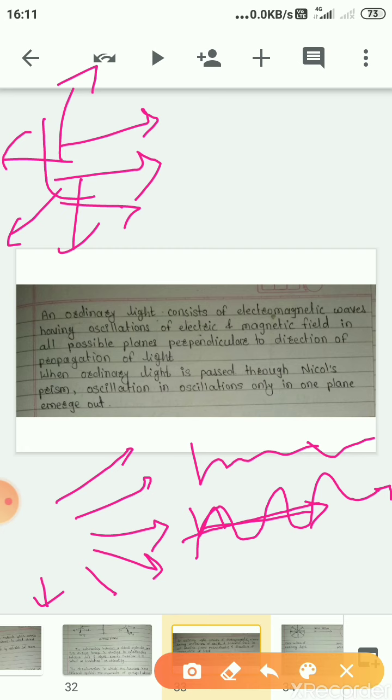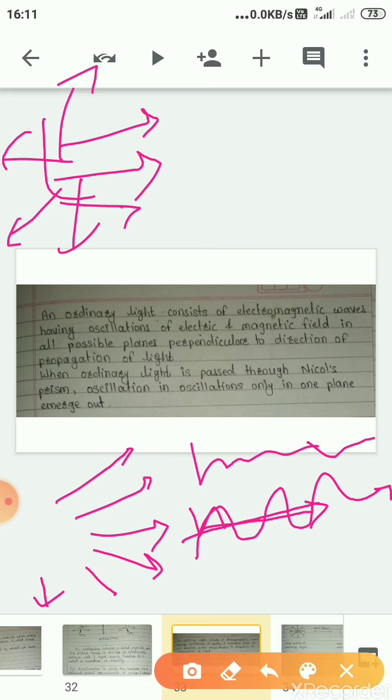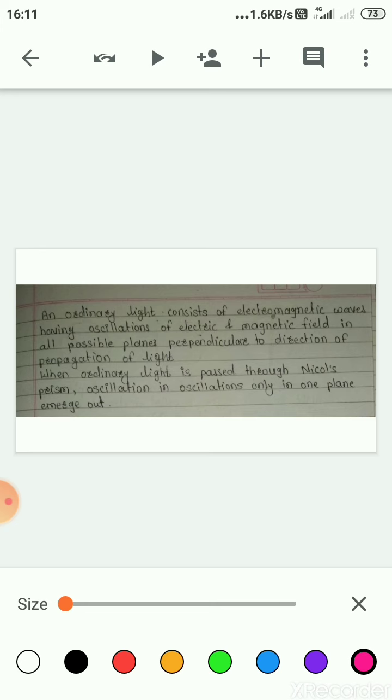But when this light is passed through a Nicol prism, now we have seen prisms in 10th standard, and we are going to see what is meant by Nicol prism. A Nicol prism is also a type of prism made up of calcite, having a special crystal structure of calcium carbonate.